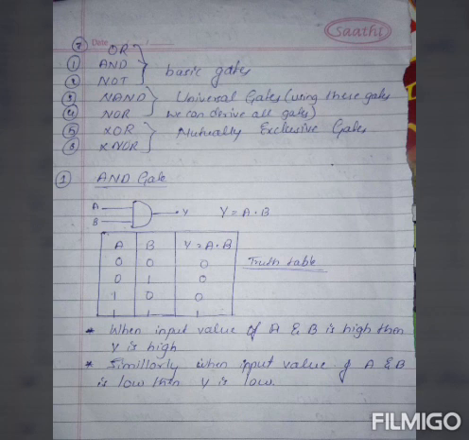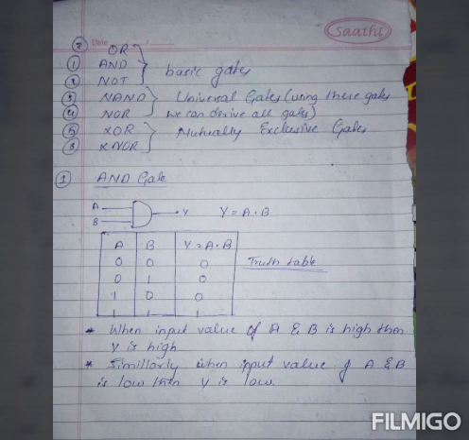The first one is the AND gate. Below the AND gate heading you can see its symbol, and the formula is y equals a dot b. We can also see the truth table, with a, b, and y equals a into b. When the input values of a and b are high, then y is high.